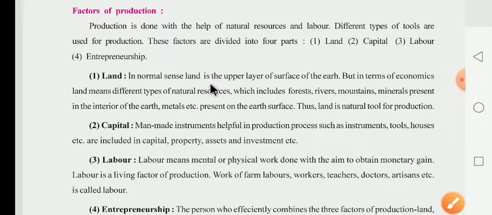In the normal sense, land is the upper layer of the surface of the earth. Dear children, you know very well that land is the upper layer of the surface of the earth.